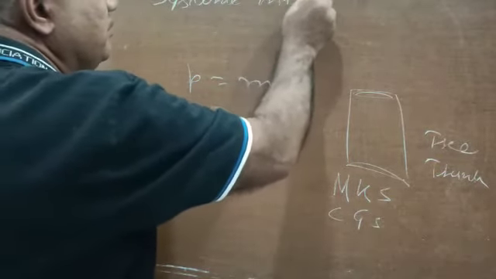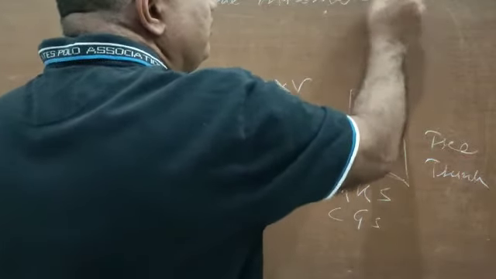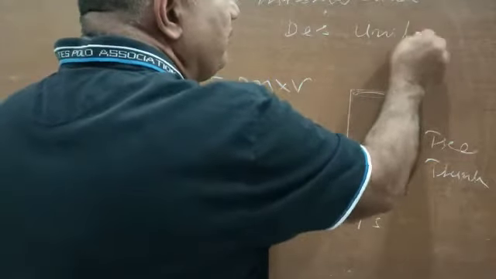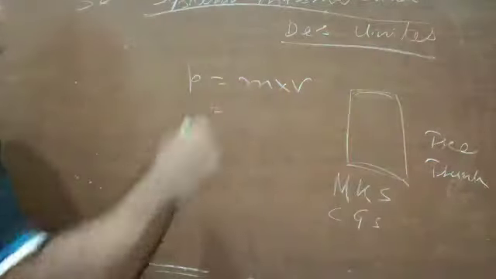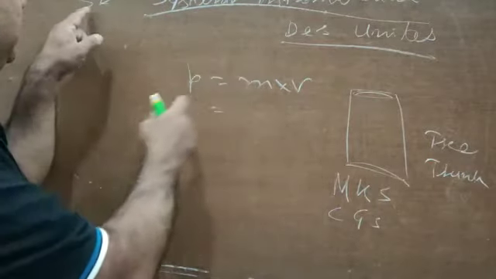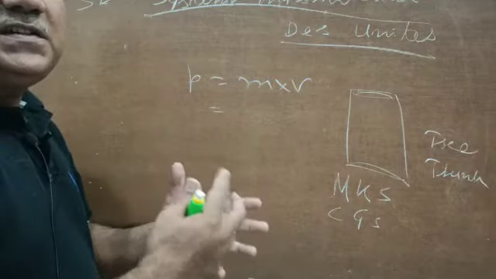Système International d'Unités. This is a French phrase, and from this French phrase it has been abbreviated as SI. In English we call it the International System of Units.